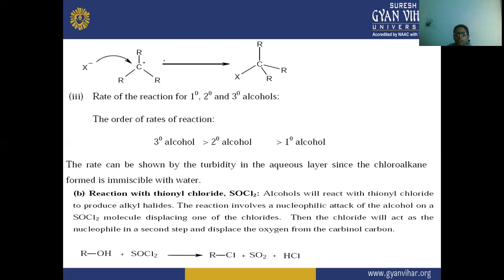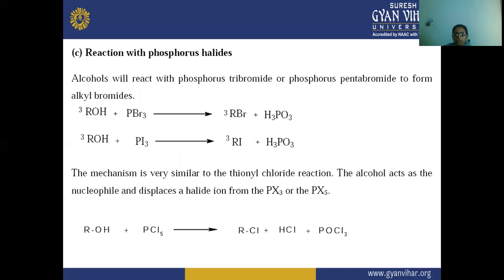Here the alcohol is reacting with thionyl chloride. There is a formation of the alkyl halide, and the reaction involves the nucleophilic attack of the alcohol on the thionyl molecule, displacing one of the chlorides. This chloride then acts as a nucleophile in a second step and displaces the oxygen from the carbon. Next is the reaction with phosphorus halides.